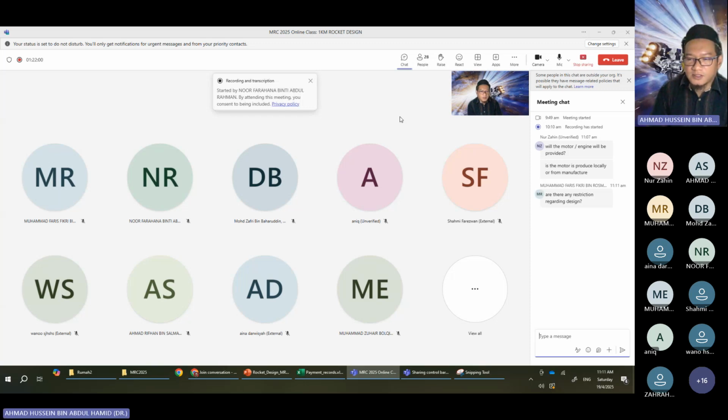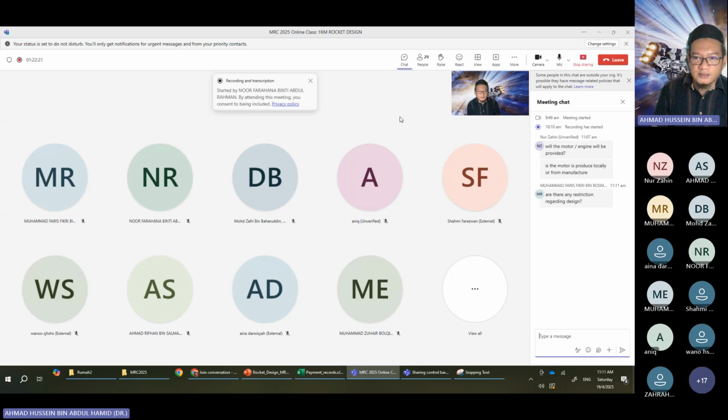Are there any restrictions regarding design? Yes, there is a restriction, as I mentioned, in terms of dimension, especially the rocket body diameter, because we want to ensure that your chosen diameter must fit the motor. If you choose a body that is too thin or too small, it won't fit our rocket motor.